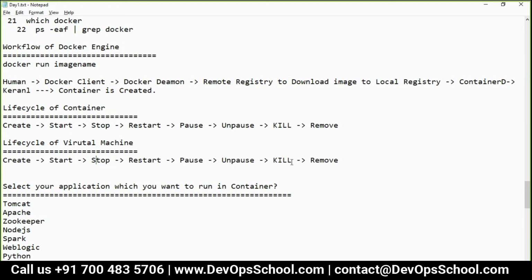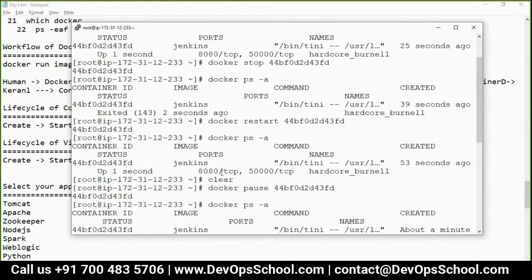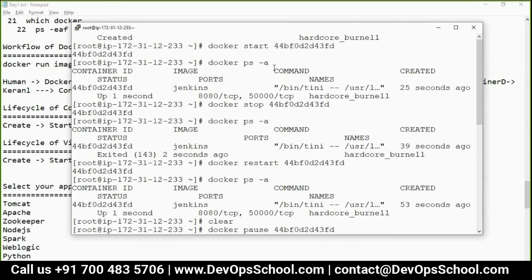Okay, so kill is another format of stop. But what is the difference? Now remove means removing. For example, you created a user and you remove the user. That's all. So basically our question maybe, without kill can't we run remove directly, so that it will kill itself and remove it? Understand this. When I do kill and stop, the container got exited. Let me show you here. See here, when I kill, the container got exited. If I go up a little bit, here if I do stop, see here, the container got exited.